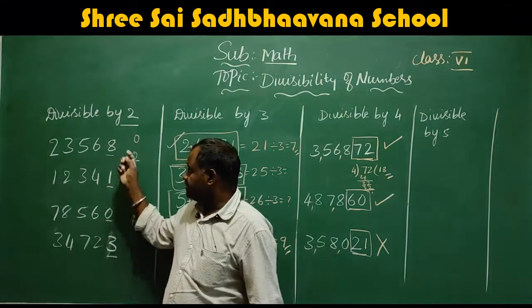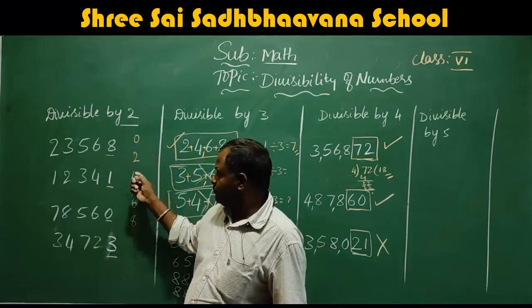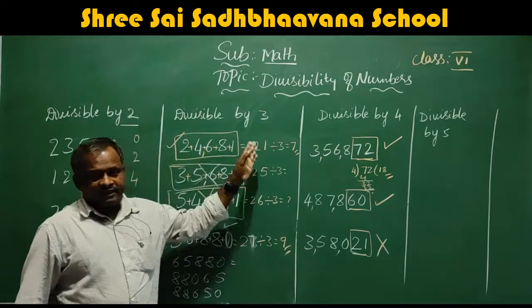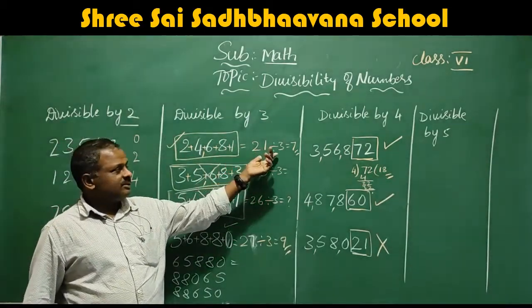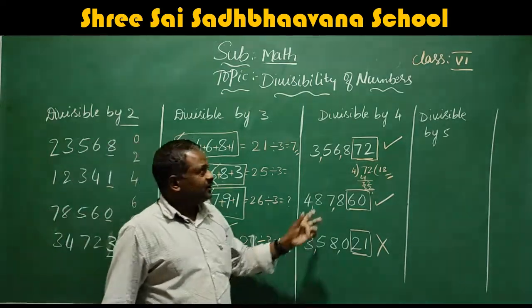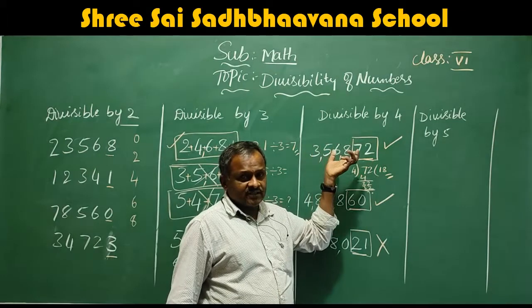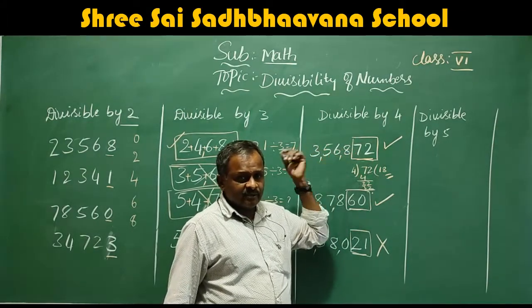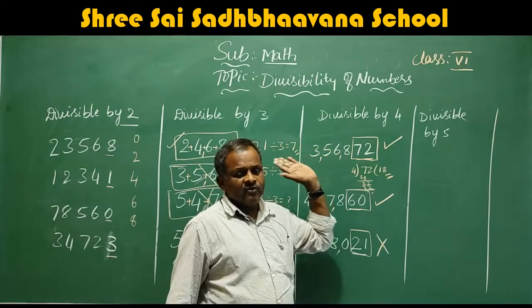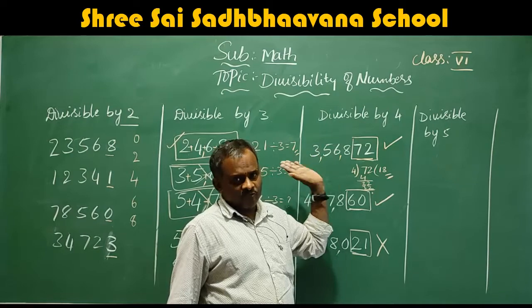Okay, here to be divisible by 2, the number should end with 0, 2, 4, 6, 8. To be divisible by 3, add all the digits. If the sum is divisible by 3, then the total number is divisible by 3. Here to be divisible by 4, consider the last two digits. If the last two digits of the given number are divisible by 4 completely, then the total number is divisible by 4.